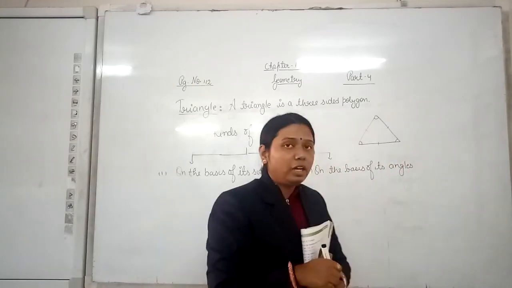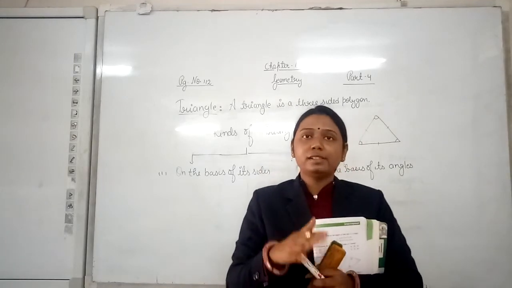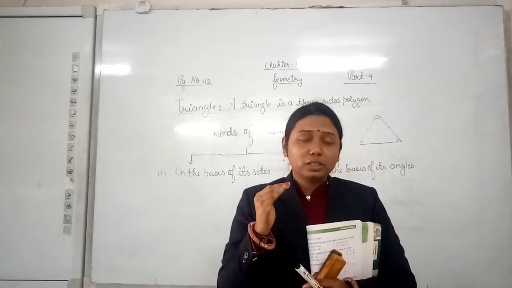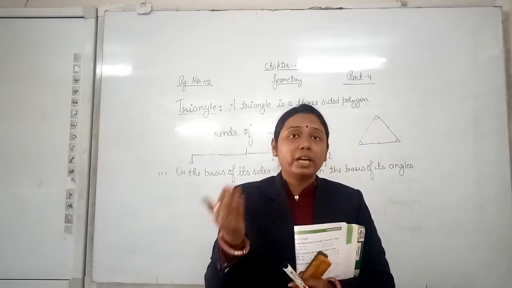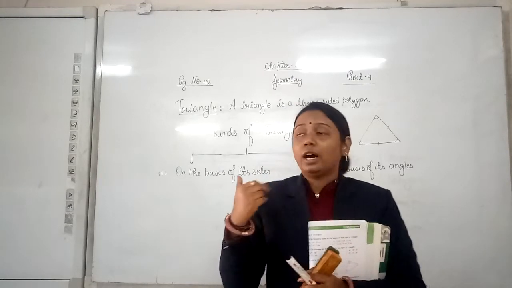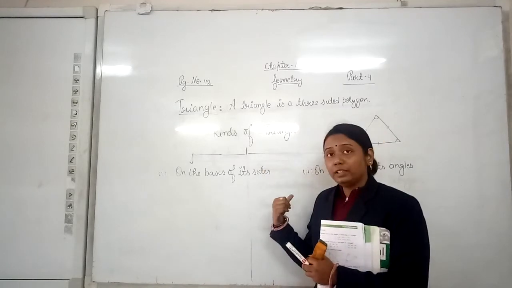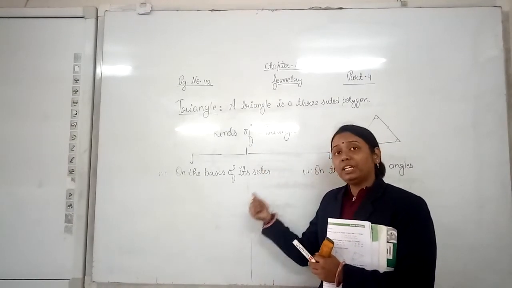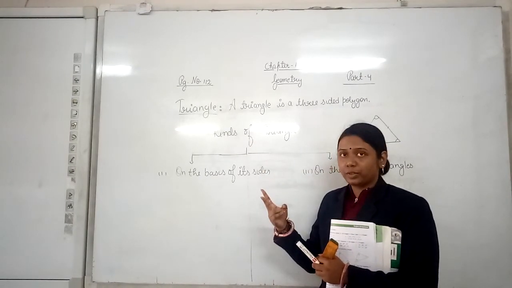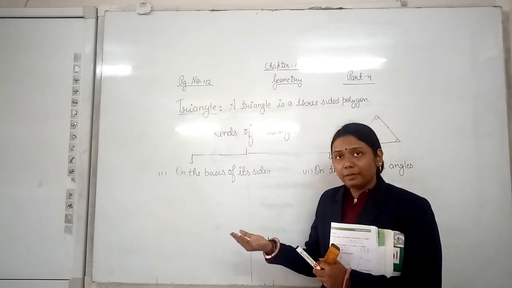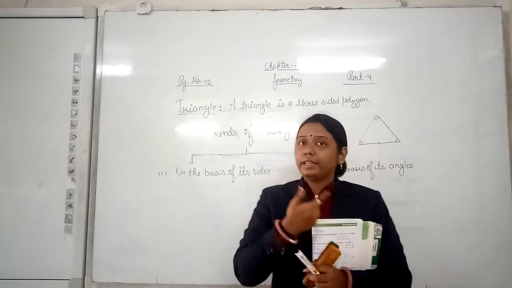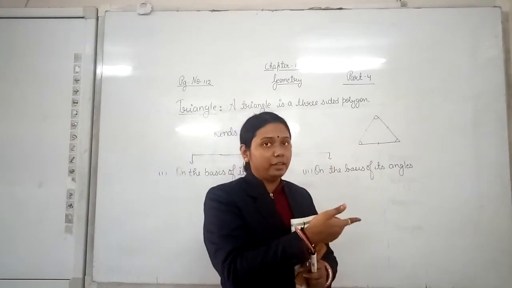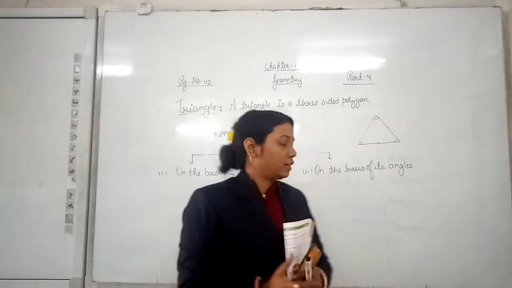So what we have discussed is that a triangle is a simple 3-sided polygon, and in a triangle we have sides and angles. We are now discussing kinds of triangle. Triangles can be classified on two bases. What are these two bases? First is on the basis of its sides and the second is on the basis of its angles. So let us start.